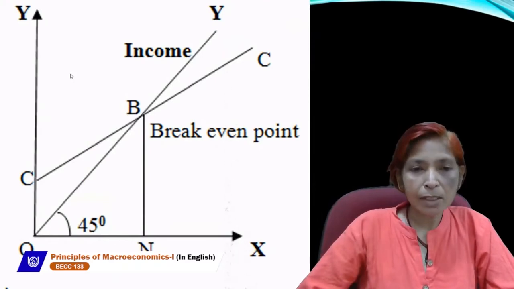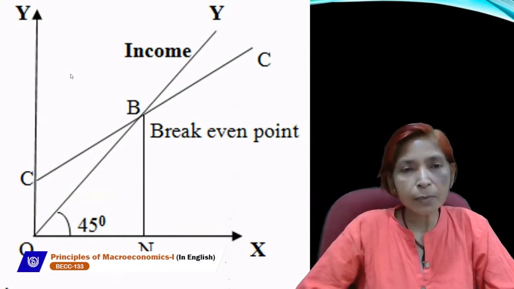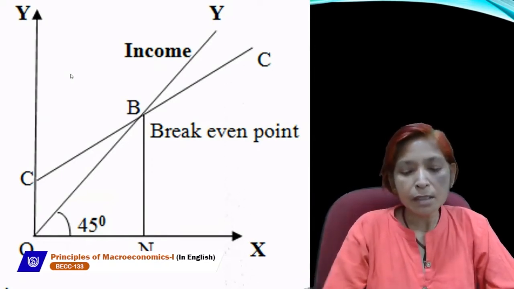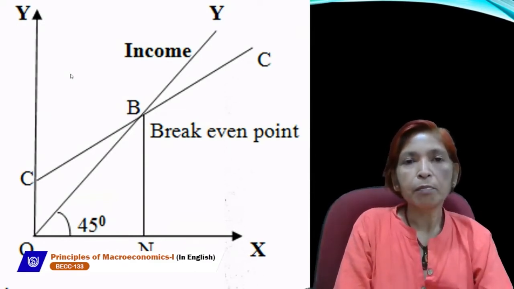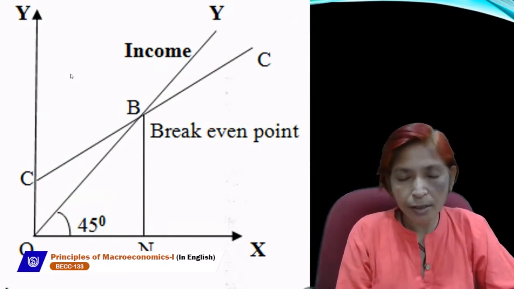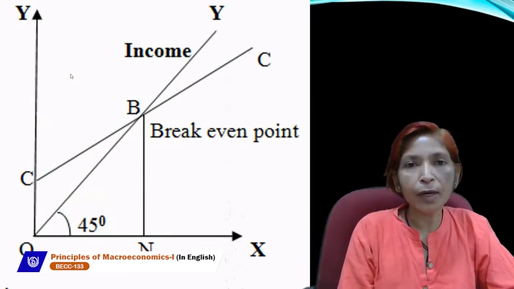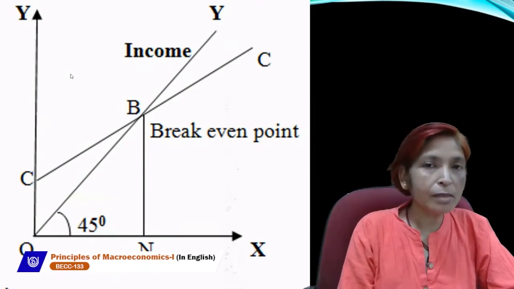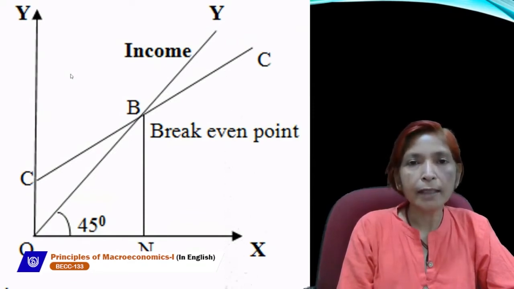Break-even point is that point where income and consumption both are equal. At that point, saving will be 0. So, break-even point in microeconomics we can show with the help of total revenue and total cost curve. Where total revenue is equal to total cost, that point is known as break-even point in microeconomics, which deals with only individual units of the economy. But in macroeconomics, we can show break-even point with the help of income and consumption curve.